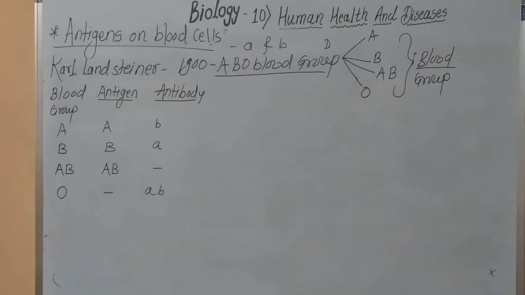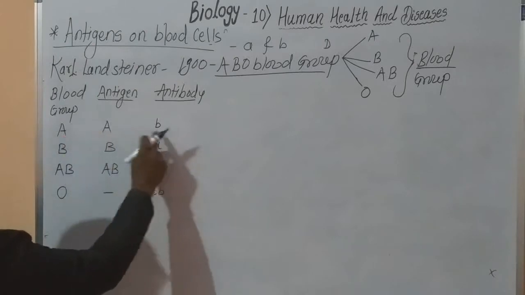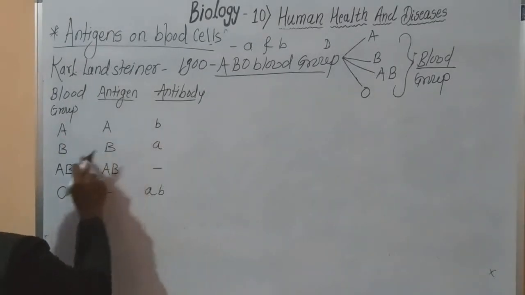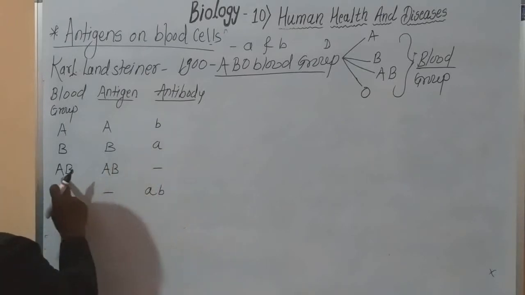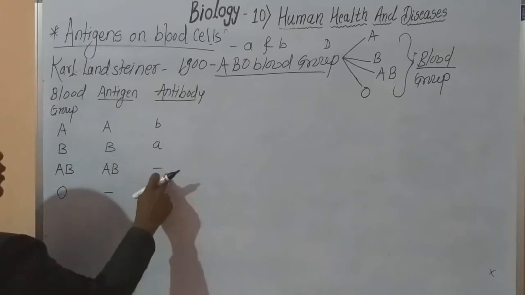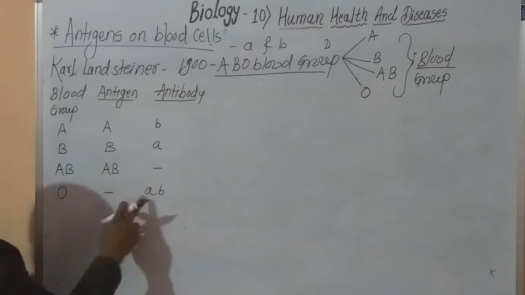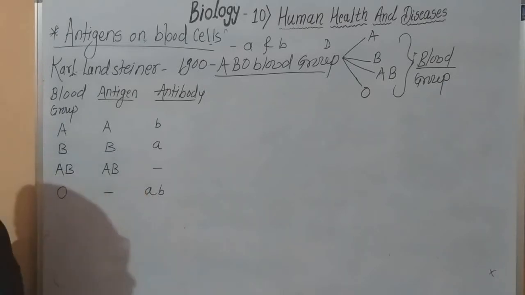In case of blood group AB, both antigens are present. In case of blood group O, there is no antigen. In case of blood group A, the antibodies are B. In case of B, the antibodies are A. In case of AB, no antibodies. In case of O, both A and B antibodies are present.